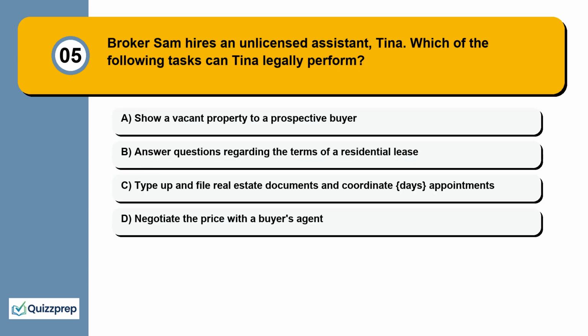Question 5. Broker Sam hires an unlicensed assistant, Tina. Which of the following tasks can Tina legally perform? Show a vacant property to a prospective buyer. Answer questions regarding the terms of a residential lease. Type up and file real estate documents and coordinate appointments. Negotiate the price with a buyer's agent.